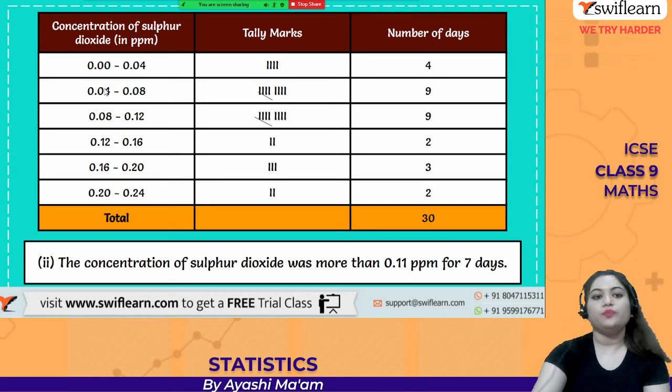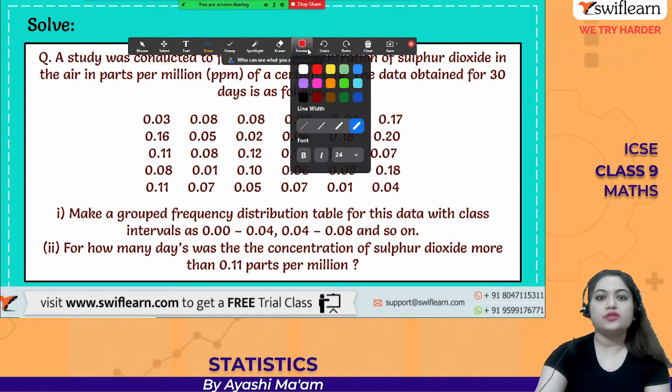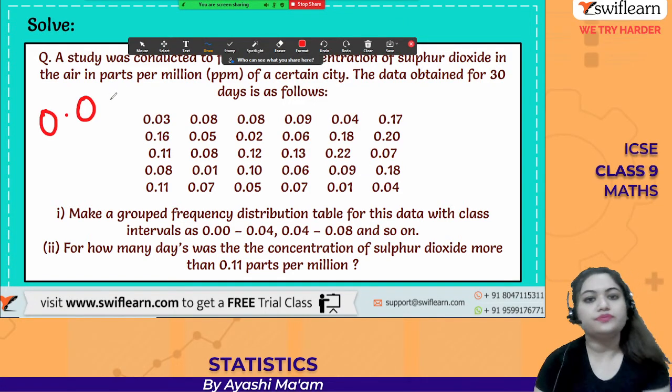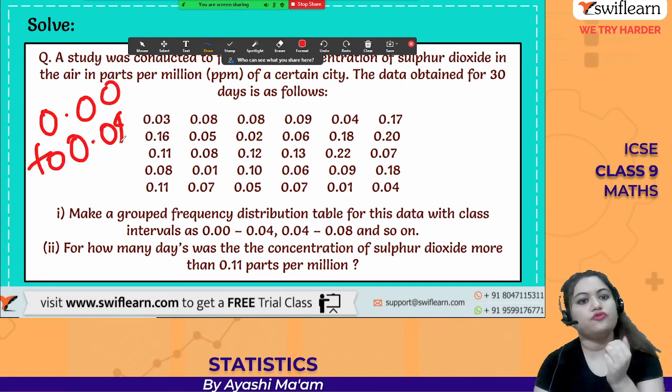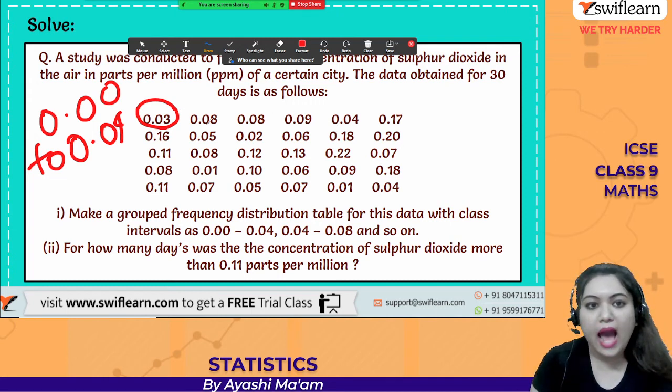Okay, then from 0.04 to 0.08. Let's do one first. From 0.00 to 0.04, the number of days is coming as 4. Let's see how this is happening. Our class interval is 0.00 to 0.04. So this one will come, and then this one will also come.